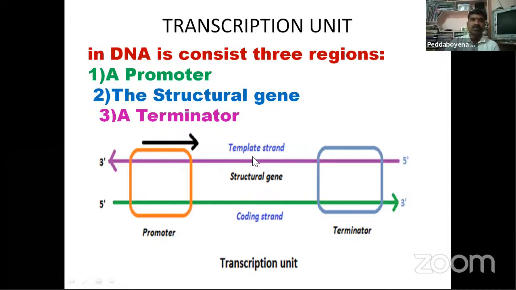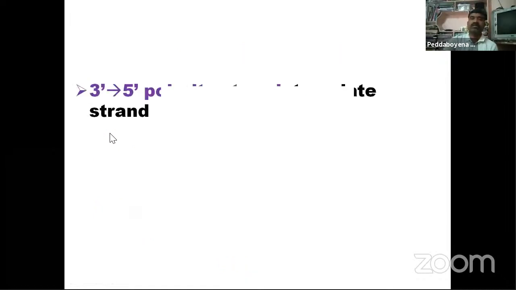In this you are observing the promoter, the structural genes, and the terminator. So how many regions does the transcription unit consist of? Three are there: one is the promoter, the next one is the structural gene, and the terminator. The strands are of two types: one is the template strand and another one is the coding strand. So the transcription unit consists of three regions. Okay, now here you are.